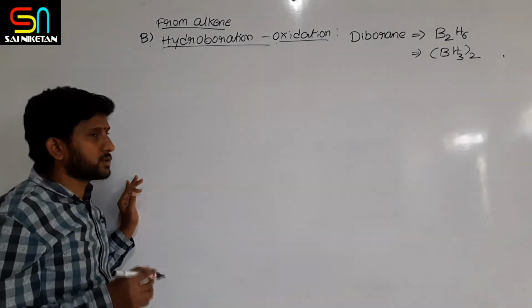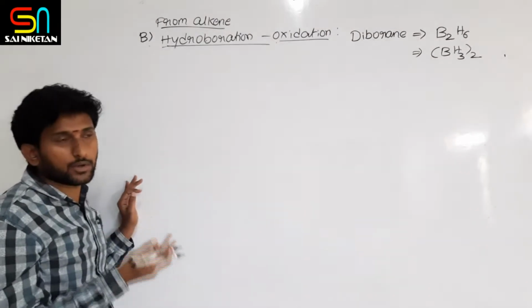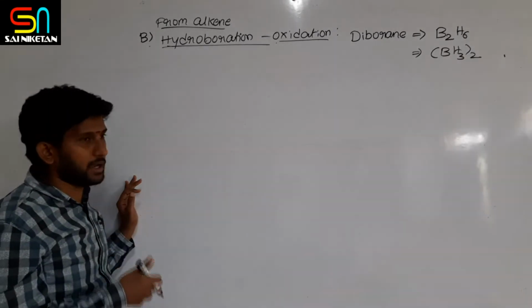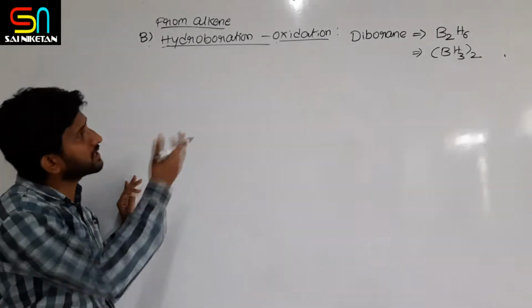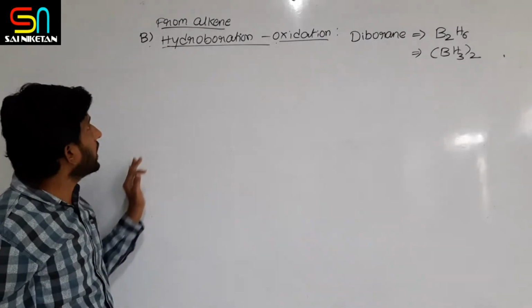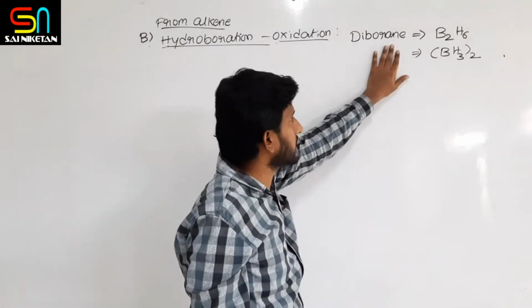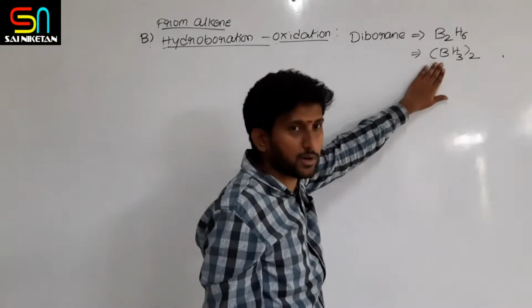Like other types, chlorination, bromination, hydrohalogenation, here it is hydroboration. Hydroboration means addition of diborane, B2H6, or BH3.